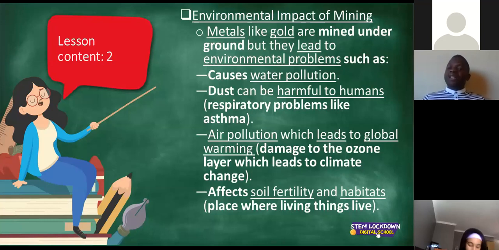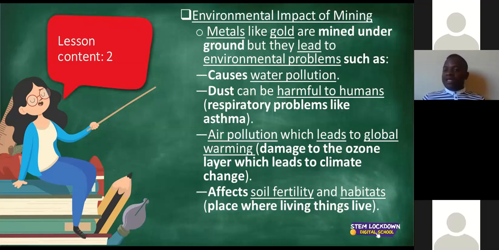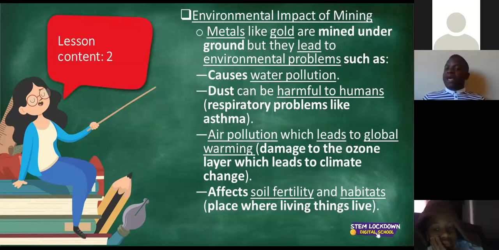When you want to plant a tree, you cannot plant a tree where there was a mine, because we dig all the way. Remember, we've got the topsoil, ladies and gentlemen, we've got the loamy soil, we've got all these different types of soils that are therefore affected. So when we are mining, we're mining literally at the depth of the soil. So any chance of being able to plant anything then dies up, ladies and gentlemen. So those are the impacts of mining.